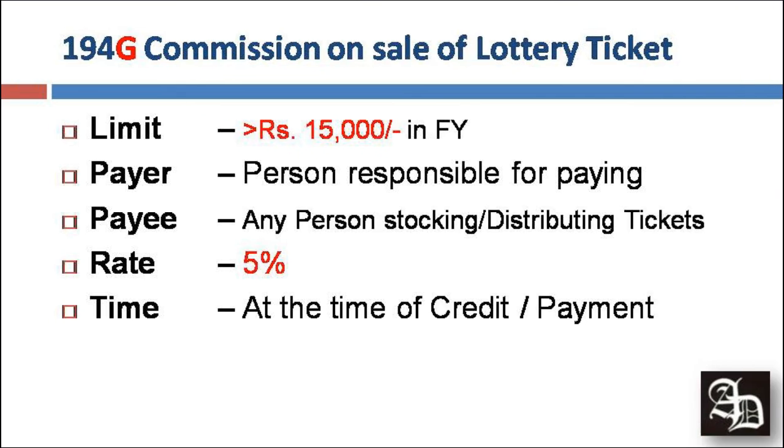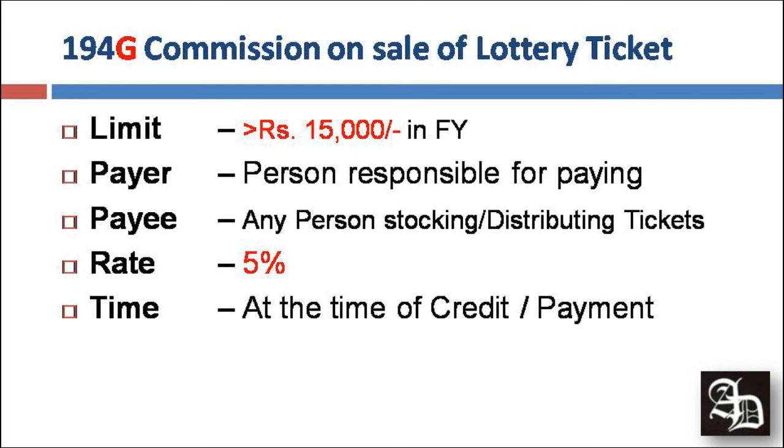Next we talk about 194G, that is TDS on commission on the sale of lottery tickets. There are many agents who sell lottery tickets, and usually we see in Mumbai that there are many lottery ticket agents roaming around, and they sell the state lottery tickets, and then the commission is paid by the state government to them.